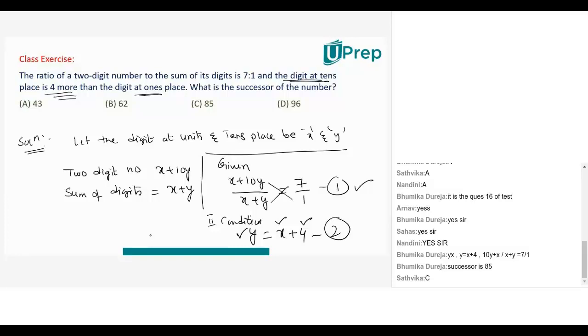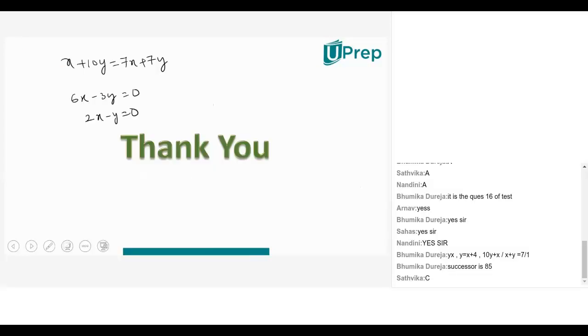Now if you put x is equal to 4 in this, what is y? 8. Therefore, the number is 84. What is the next successor number? Obviously, 85. Simple? Can you repeat the last step? Yes, I'll explain. See here.